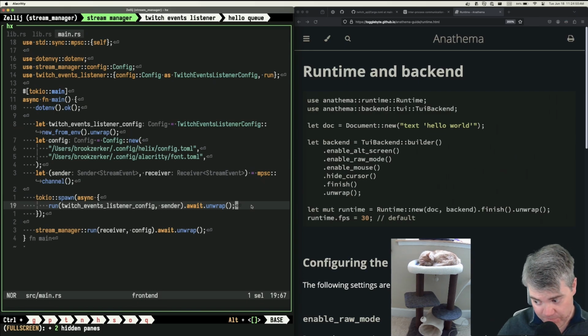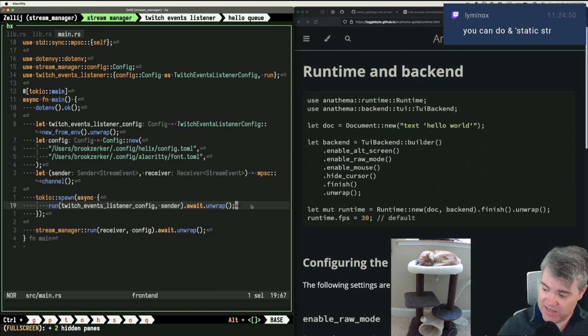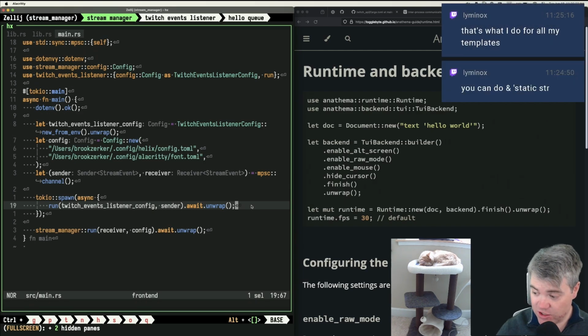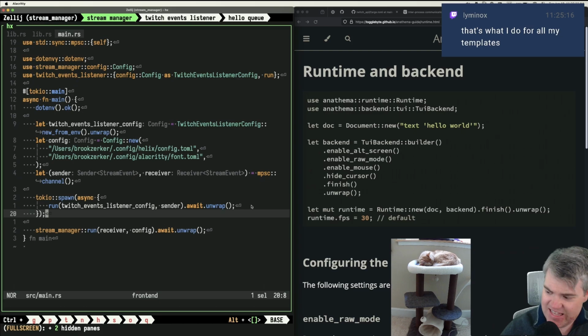Or if I wanted a crates.io thing, I could have a post-install or a pre-install script in crates, and then it would just grab whatever the latest ones are from a server that I have somewhere. That could work too. We could also do a static str and have a Rust file with a template. That could also work. Basically anything that gets us a string, right? That's all that we care about.